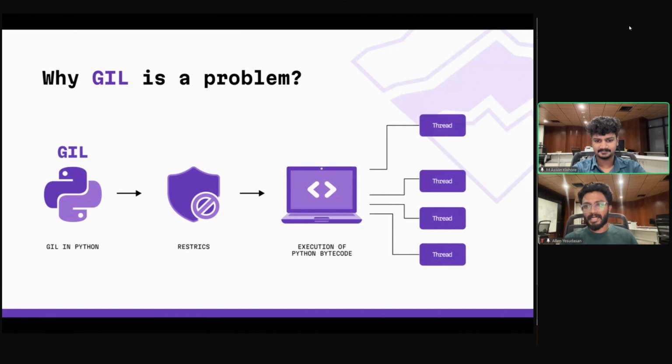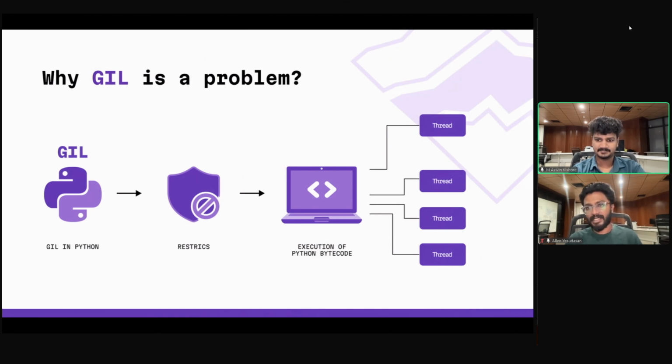In Python, multi-threading doesn't work the way we expect because we have the GIL. What is the GIL? GIL is the Global Interpreter Lock. It's one of the most controversial features in Python, which restricts parallelism in Python. The interpreter is the one that converts high-level Python code into machine code. Let's say we have n threads executing a single process, and the first thread executes its bytecode on the interpreter.